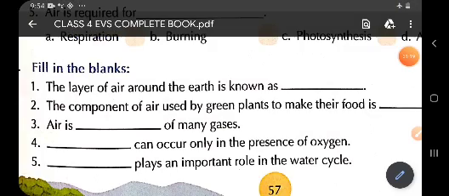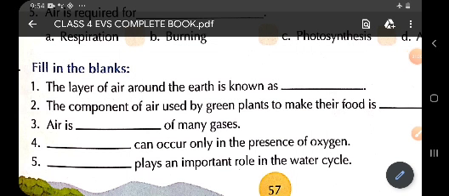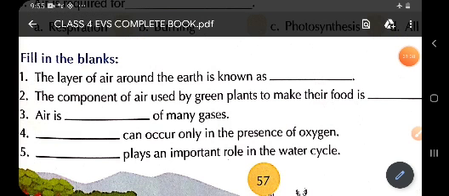So children, once again we will revise everything. The layer of air around the earth is called atmosphere. So you will write here atmosphere. The layer of air around the earth is known as atmosphere.